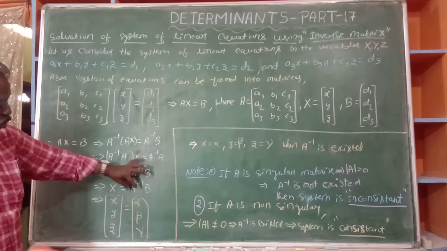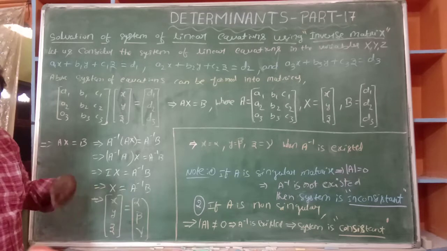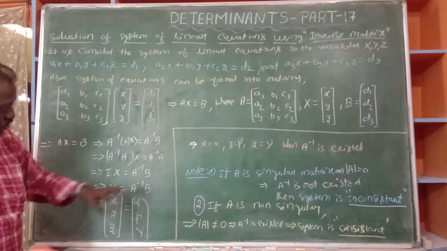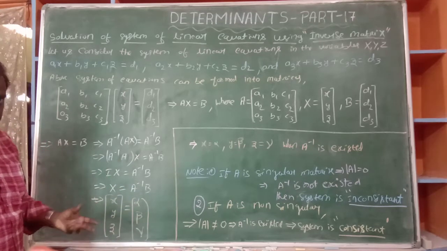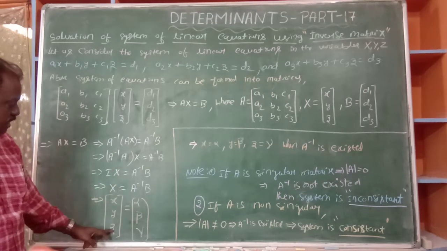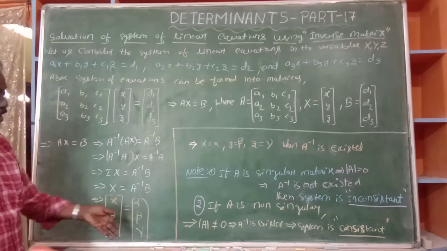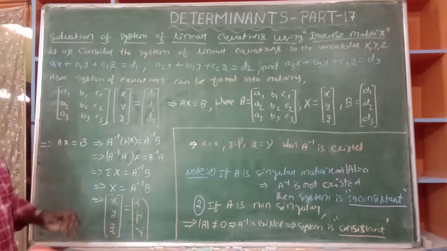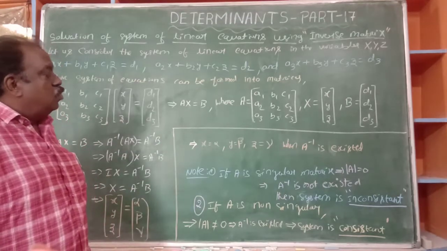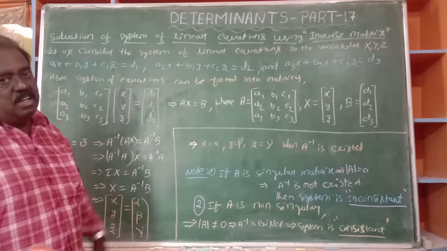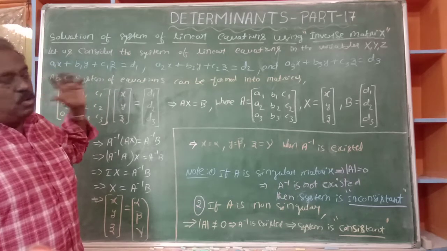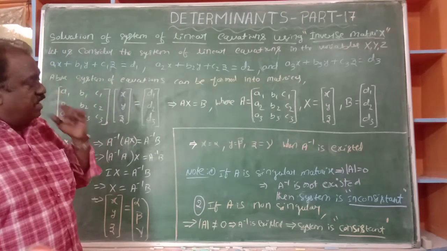If we multiply, we get, let us assume, alpha, beta, gamma. A inverse into B, no doubt at all, is again a column matrix. So let it be alpha, beta, gamma, just for example. So here capital X is x, y, z. So x is equal to alpha, y is equal to beta, z is equal to gamma, because corresponding elements are equal if two matrices are equal. Like that we can get the values of x, y, z. This method is called the inverse method. By using the inverse method, we can find the solutions for the three equations in x, y, z.